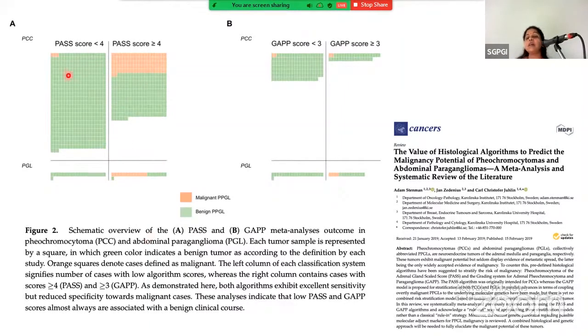So the left-hand side of both algorithms shows the benign cases, a score of less than 4 in the PASS scoring system, and in the GAP score, the left-hand side is less than 3, that are the benign cases. In both algorithms, they show excellent sensitivity but reduced specificity towards the malignant cases. As we can see in the more than 4 score, we can see green squares also, and in the GAP scoring there is also a green square. So these analyses indicate that low PASS and low GAP scores are almost always associated with a benign clinical course.